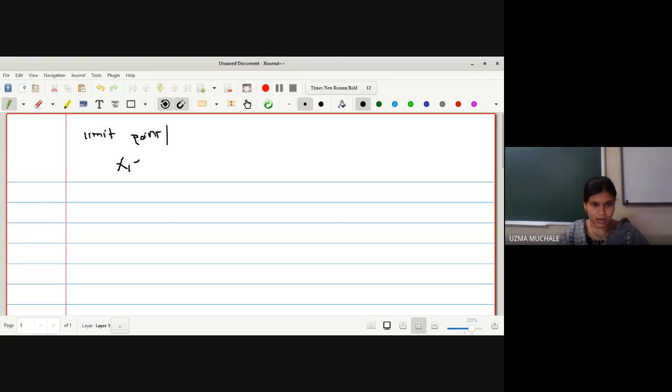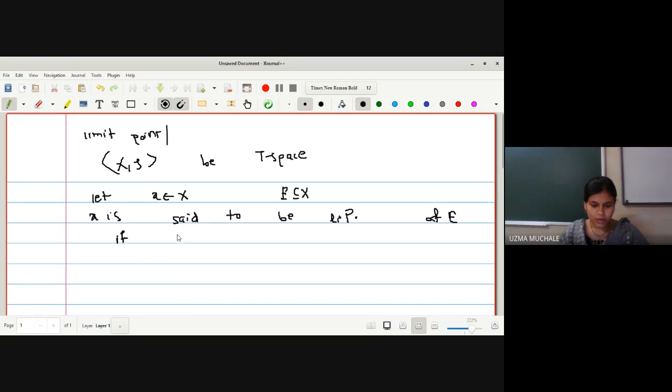So the definition of a limit point. I will start with: let X be a T space, let x belong to capital X, let E be any subset of X. Then x is said to be a limit point of capital E if for every open set G containing x, G intersection E contains a point other than x.